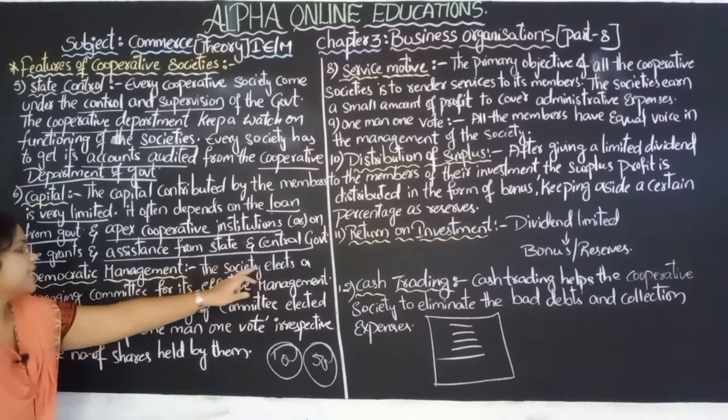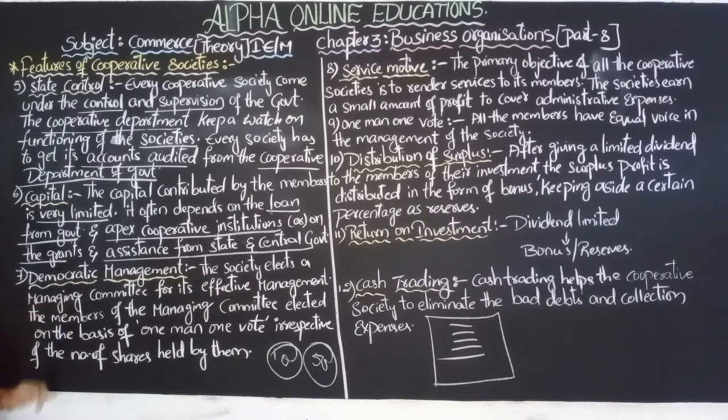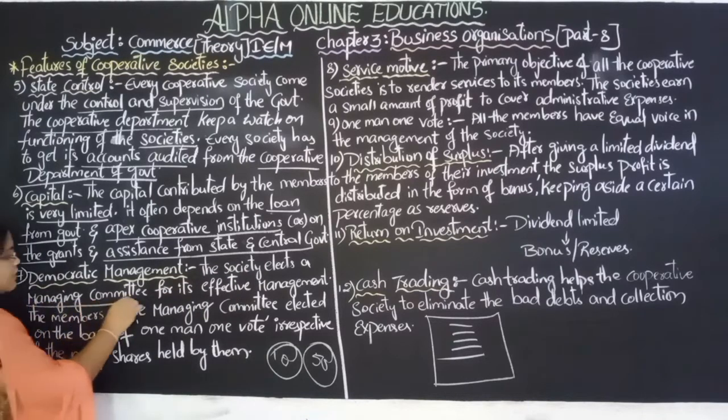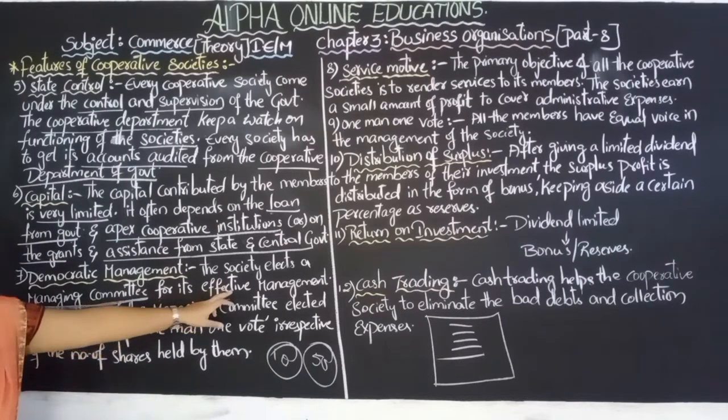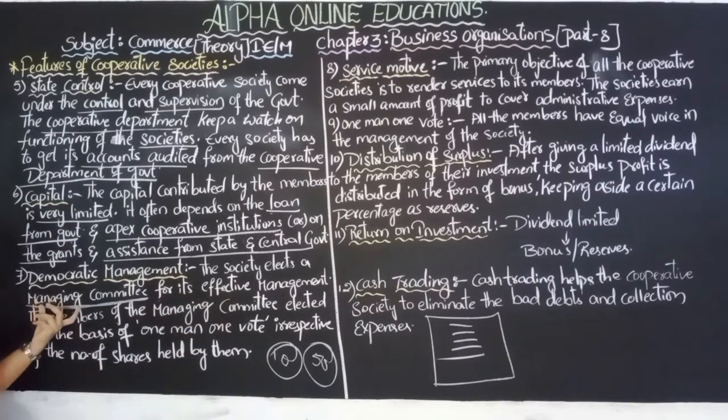The society elects a managing committee. So this society will elect managing committee members who will manage the total cooperative society. The particular cooperative society is managed by those particular persons for its effective management. Why is this managing committee required?